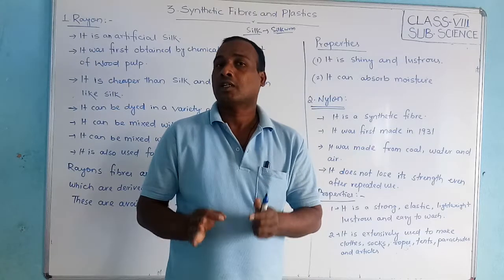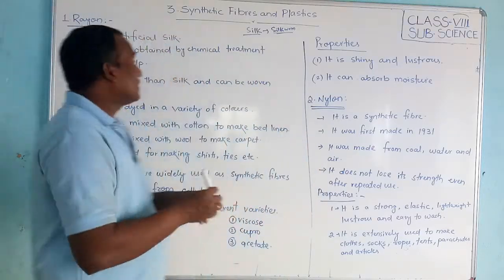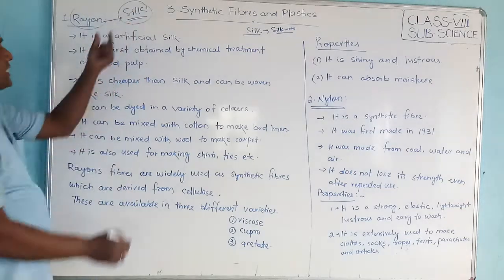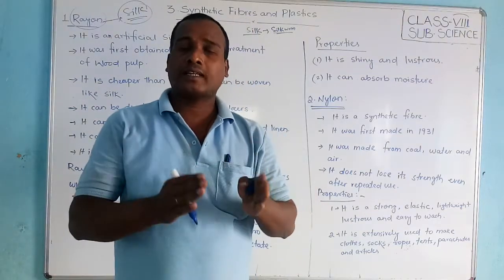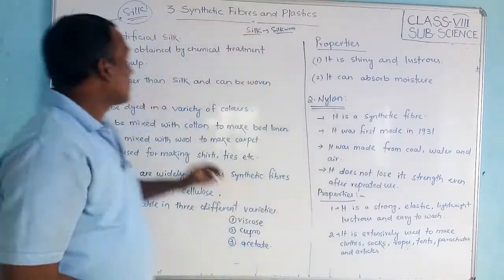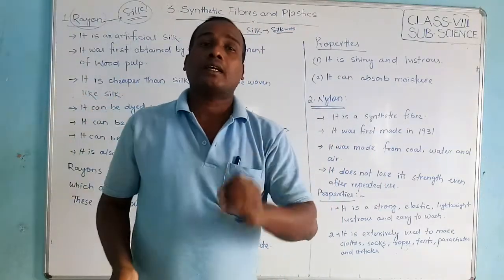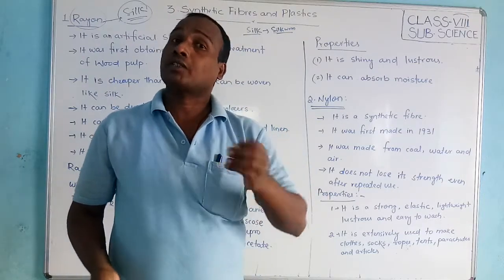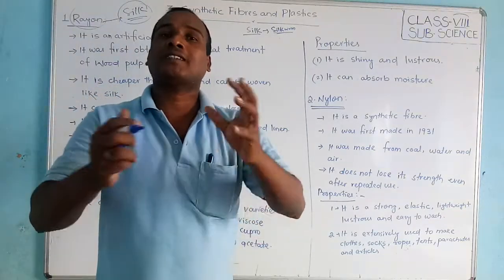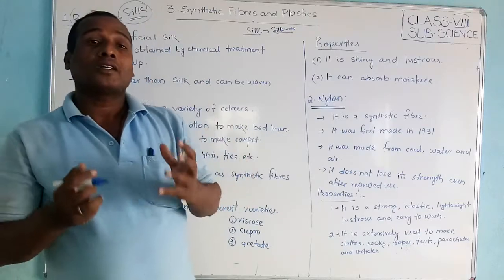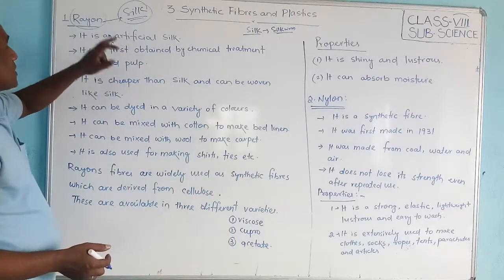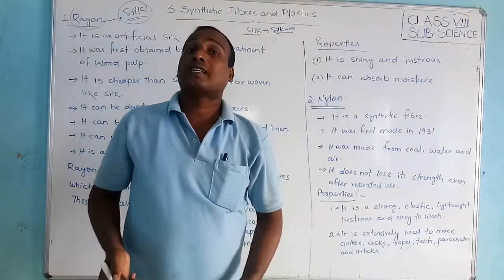Did you understand my point? Once again, friends: rayon and silk are nearly equal, but silk is a natural fiber obtained from the silkworm. Rayon is not a natural fiber. Rayon is an artificial fiber, but it resembles silk. It is just artificial silk, meaning this silk is made by humans, whereas silk is made by the silkworm.